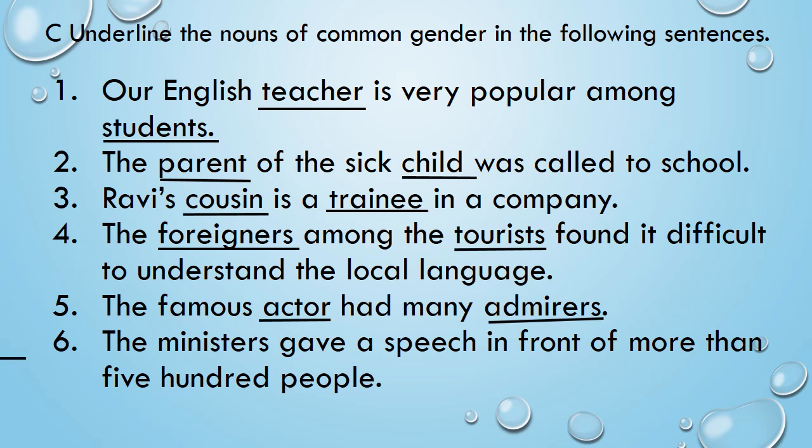So, ministers. And people also includes both male and female. So, people. Did you understand, children, doing this exercise? What are common gender? Now, we will go to neuter gender.